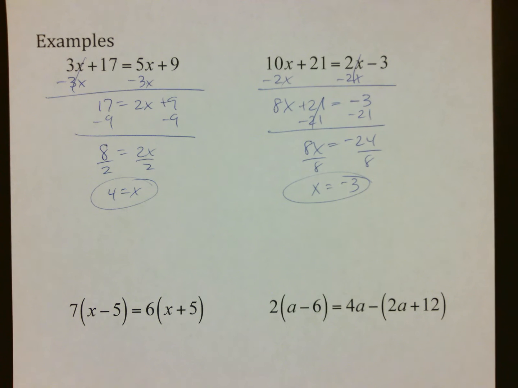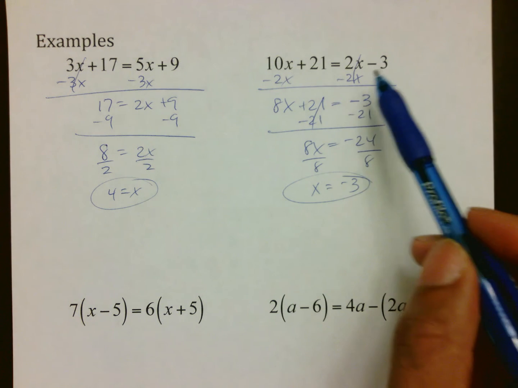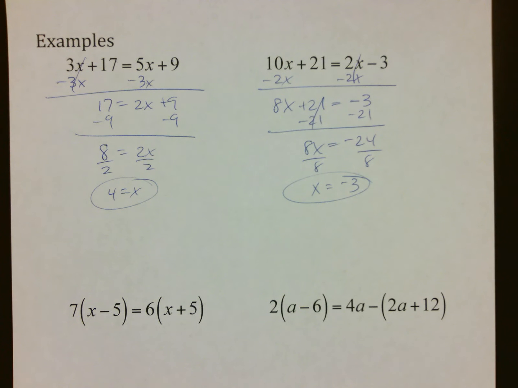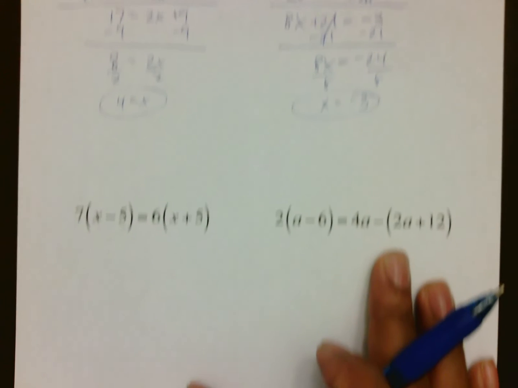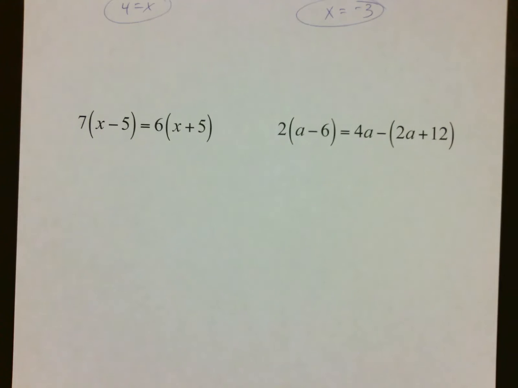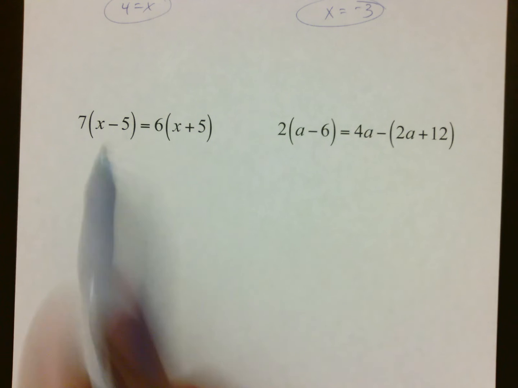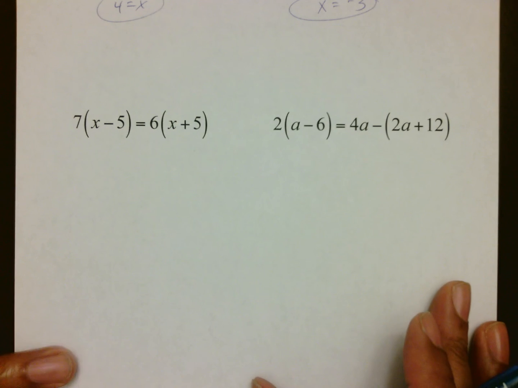I want you to think about the new stuff that I've done so far in this lesson, and the only thing I've done new is moving the smaller variable to the larger variable. Everything else, again, stays the same. That's why I said this is a pretty straightforward lesson. You've just got to make sure you've got that checklist taken care of, because if you haven't mastered one-step, two-step, and multi-step equations that look kind of like this, then you're in for a long day.